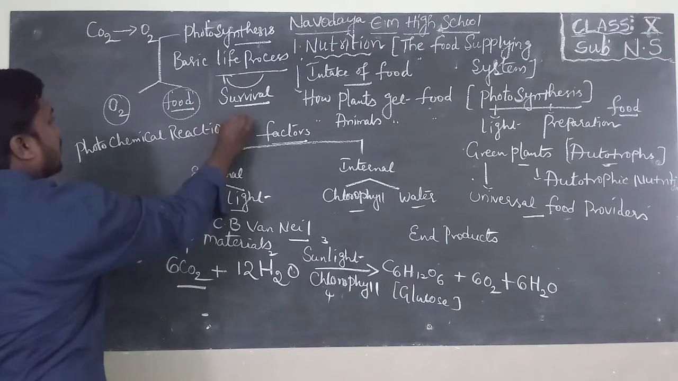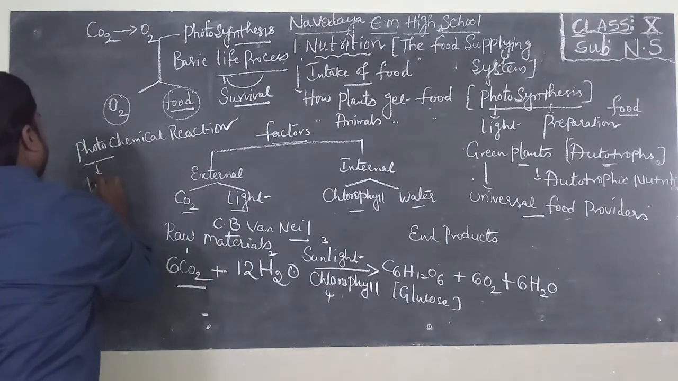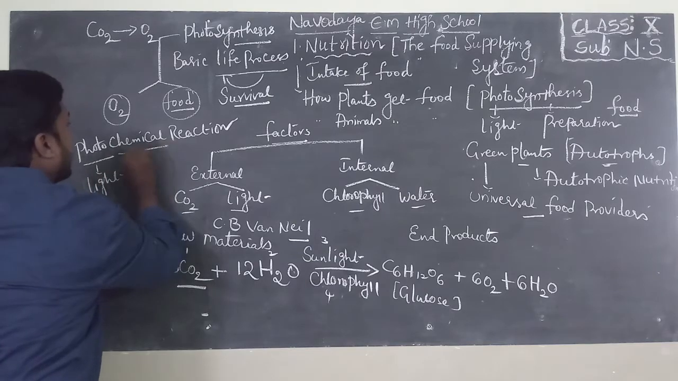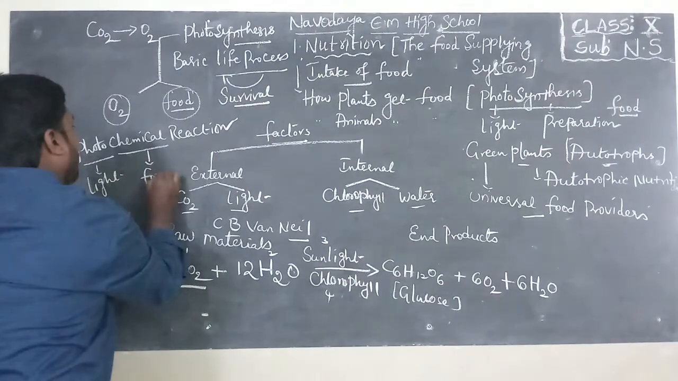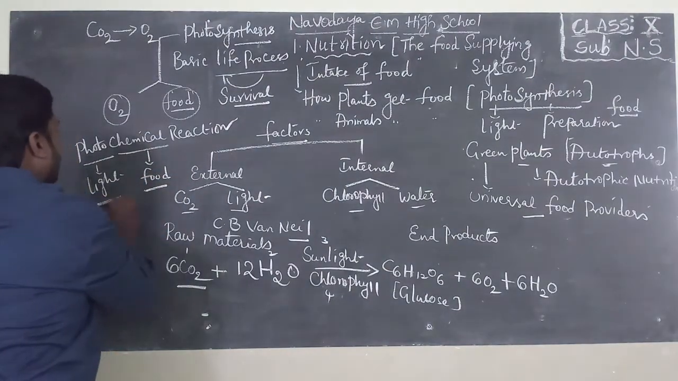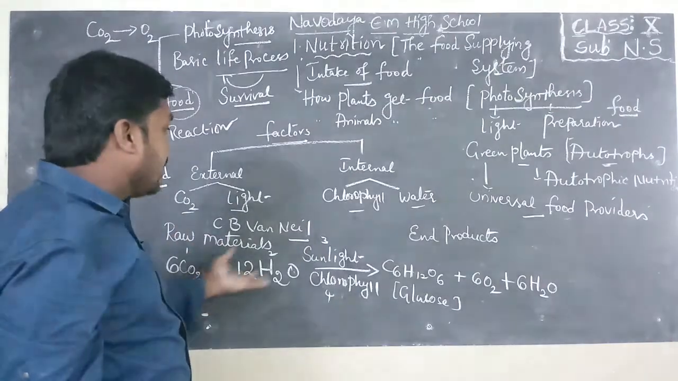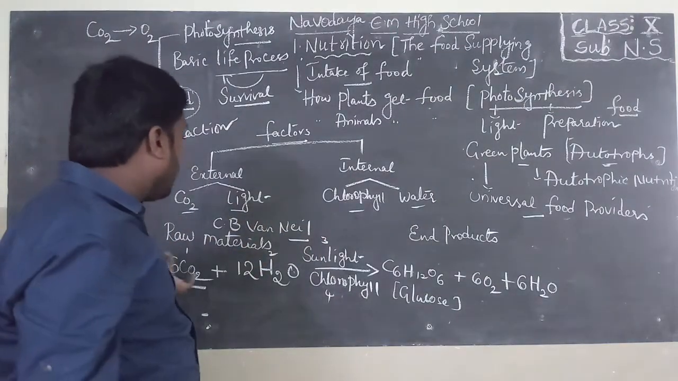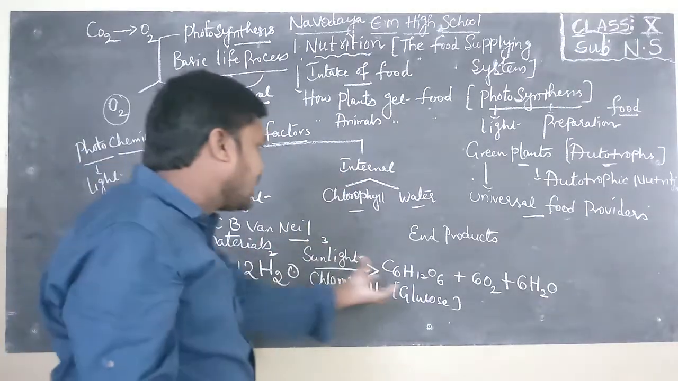What is meant by photochemical reaction? Photo means light. Some chemical reaction takes place in green plants. This is helpful to form food material. In the presence of light, food will be prepared. That's why we will explain the process of photosynthesis with the help of a chemical equation.